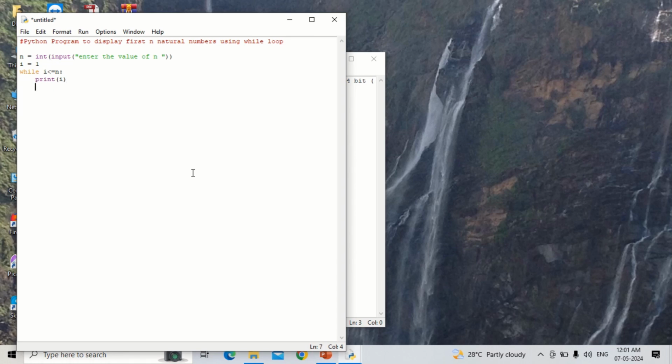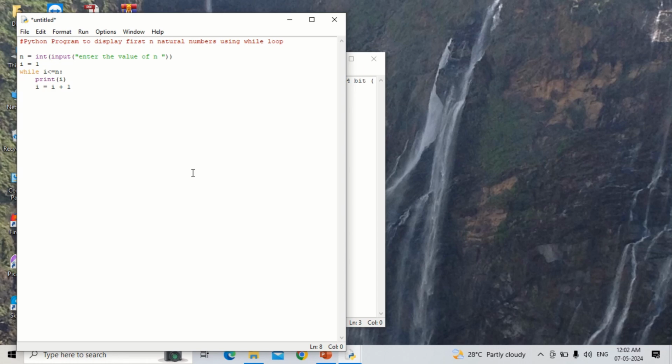Now I will increment the value of i. You can see the indentation space. I will write i space equal to i plus 1, and then press enter. Now it is in the same block. To come out of the block, just press the backspace.